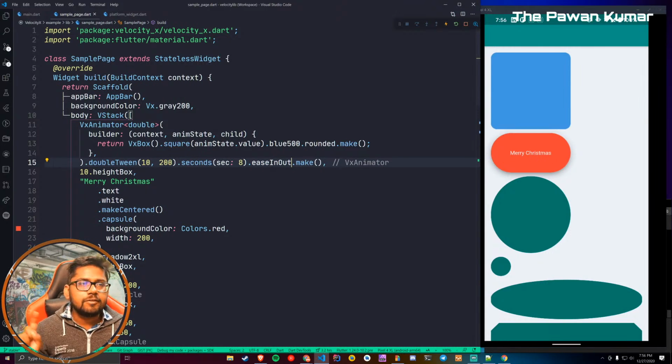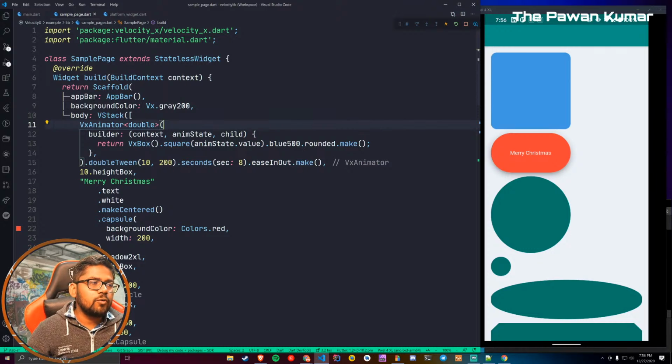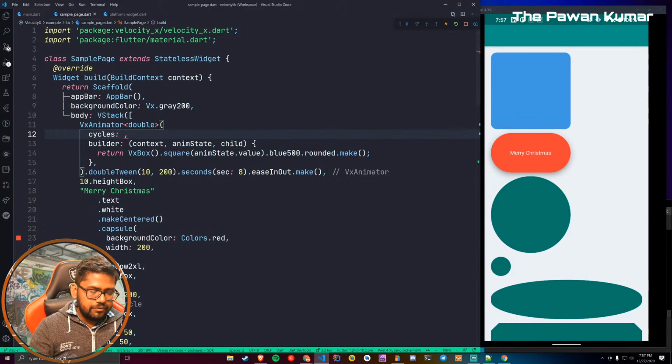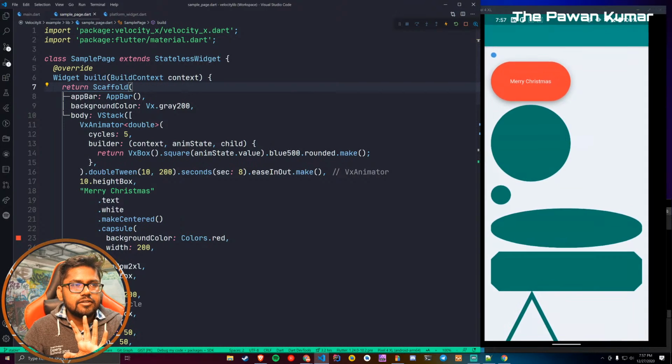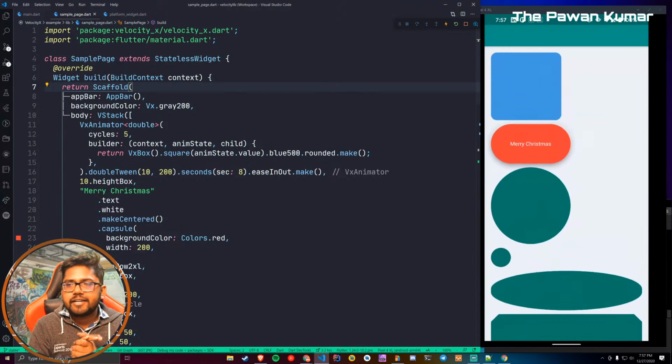Okay, also if you want it to work only 5 times, how will you do that? Then you have to explore more properties. For one, you don't have to specify anything. For infinite, you can say dot infinite, and then you have something called cycles. If you say 5 cycles, it will happen 5 times. If you say 0 cycles, it will happen infinite again. If you say 1 cycle, it will happen one time. So if I do a hot restart, now you'll see 5 times. So you can count it, I am not counting it.